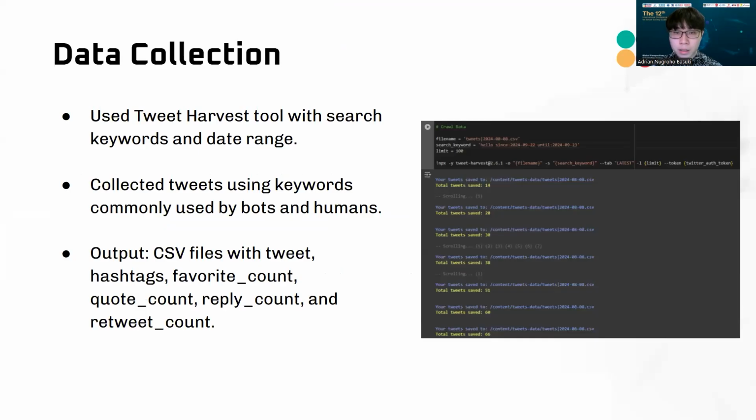So next, here's our data collection process. We use a tool called Tweet Harvest. We feed it the search keyword and a date range, as well as the file name we want to save it to. It's an open source tool available on GitHub. We can just clone it or use it using Google Colab.